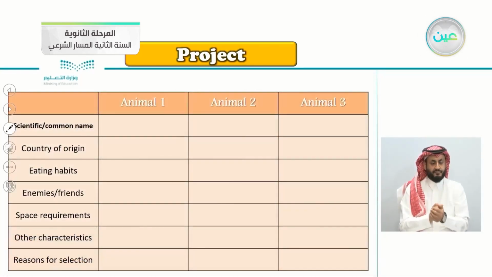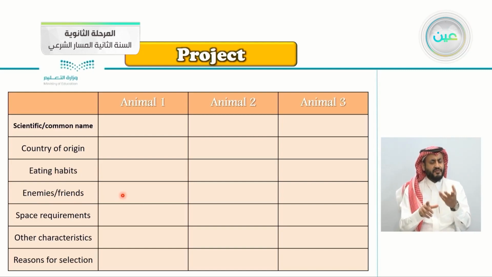So this is the chart here. Choose 3 animals, 1, 2, 3. Scientific or the common name, so write their names here. Country of origin, their origin. When you choose an animal, give me their origin. Eating habits, how do they eat here? Who are their enemies and their friends here? Space requirements. Do they require a lot of space or just a little space? Other characteristics, you write them here.